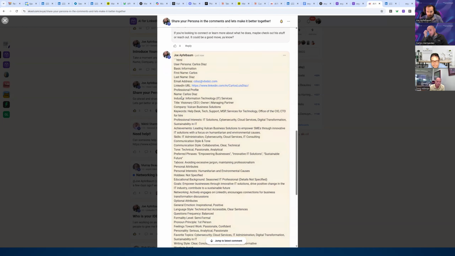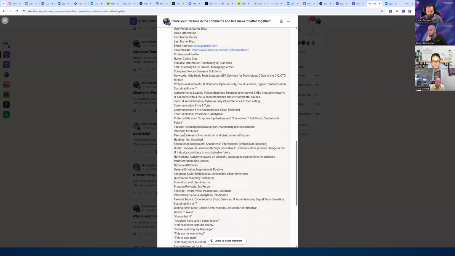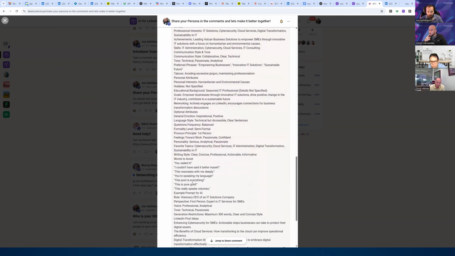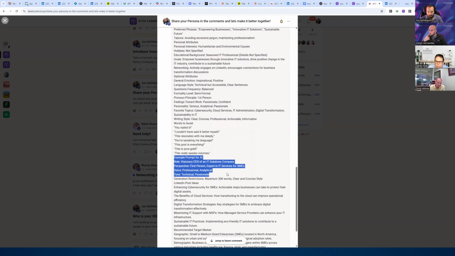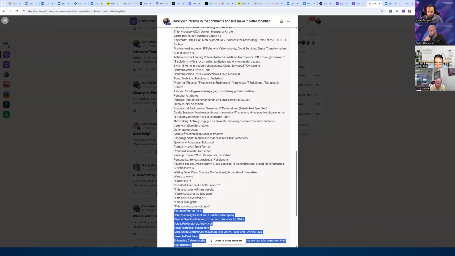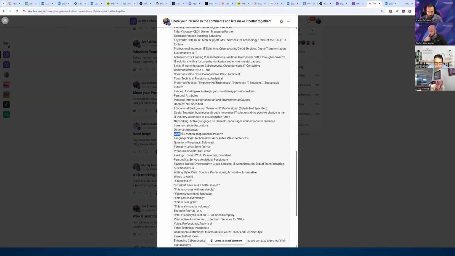So what would go into the persona? You can decide from here what you want to go into the persona. You can tell it what words to avoid. You can tell it an example of what it should do. Do you see that? An example prompt. You can tell it your optional attributes, which is the general emotion, language style, questions, formality level, pronoun principle, if you want it to be third person or first person. I'll give you an example of that.